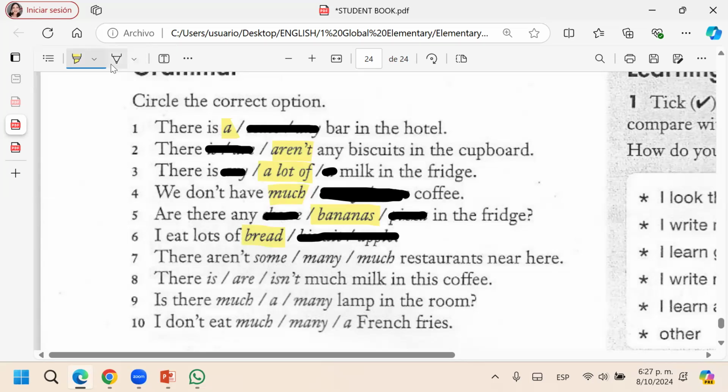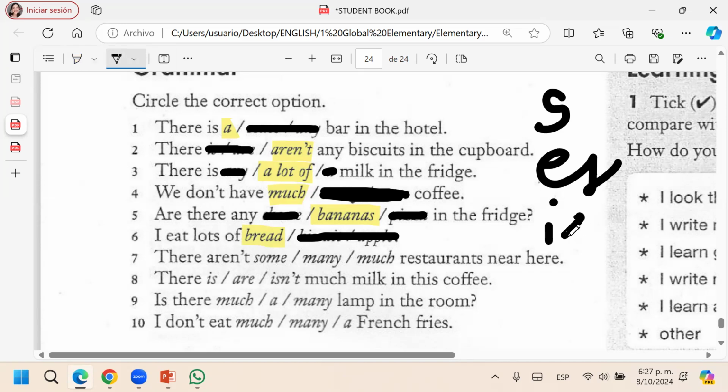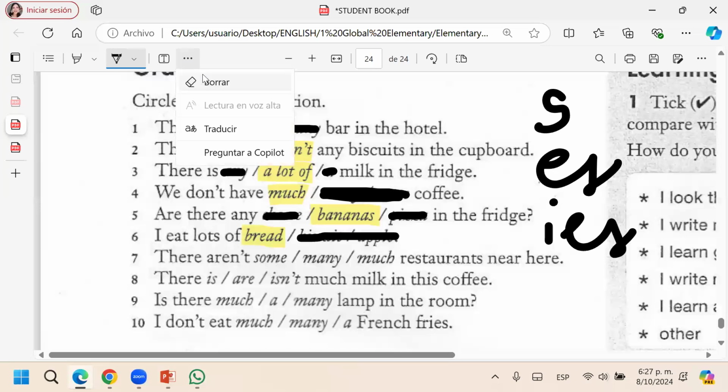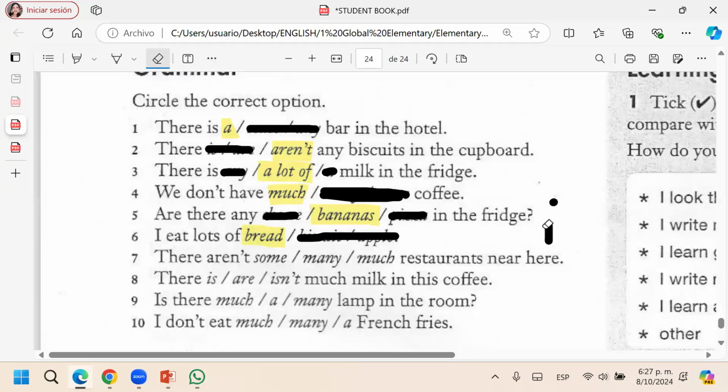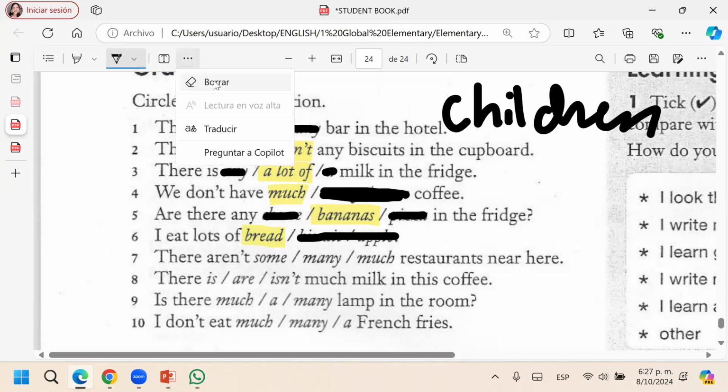Ya ustedes, si ustedes ven que la palabra tiene S o ES o IES o está en plural, ya ustedes dicen es contable, is countable. Okay? For example, o no necesariamente que termine en S, for example children. Children, that's plural.